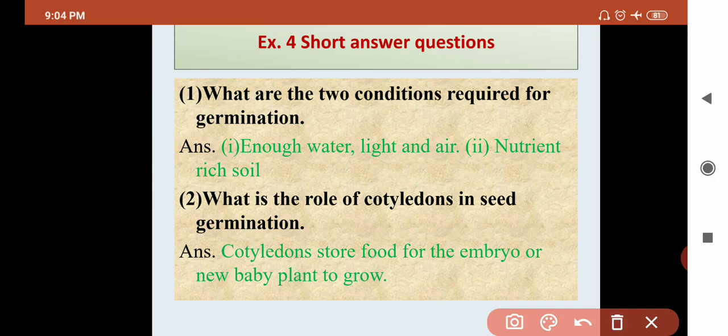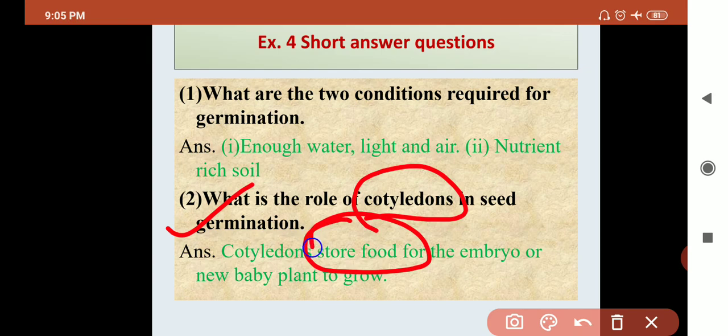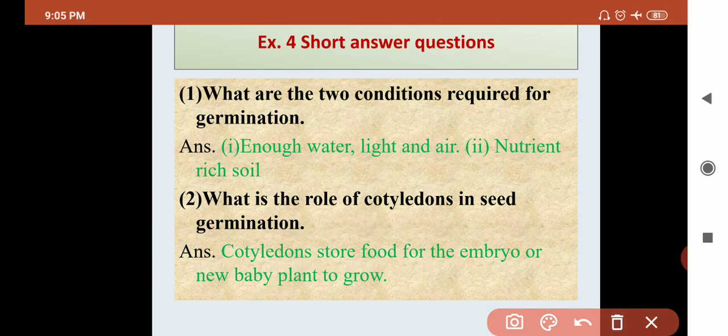Question number 2, what is the role of cotyledon? See, the first part is the seed coat, the second is the cotyledon. So what is the role of cotyledon? We have already discussed. If you do not remember, then watch video number 1 again. Cotyledon has stored food, so it is used for growing into a new plant.